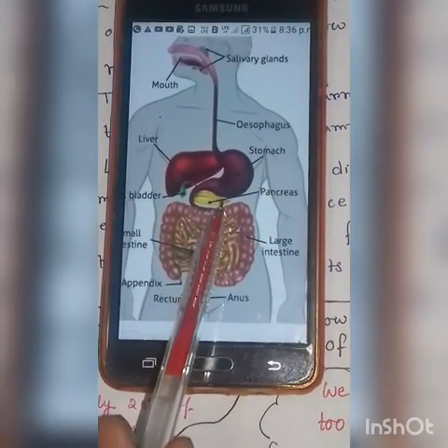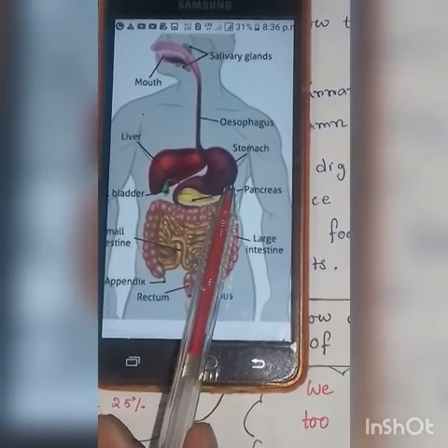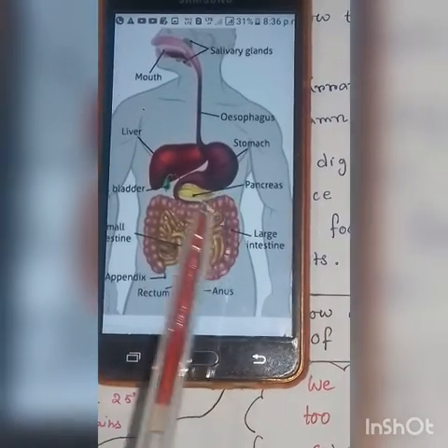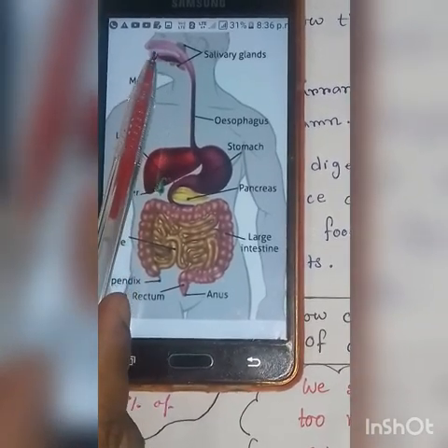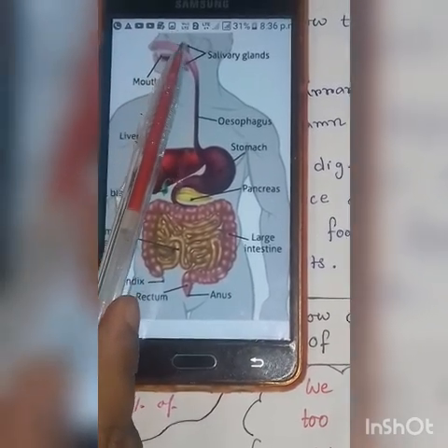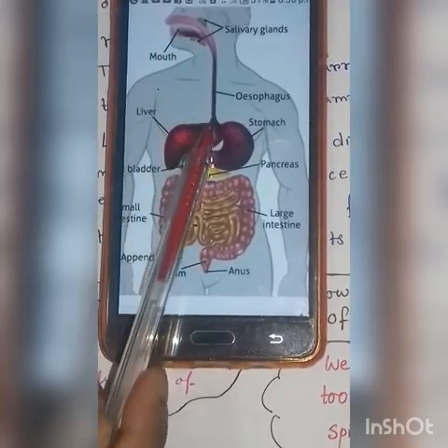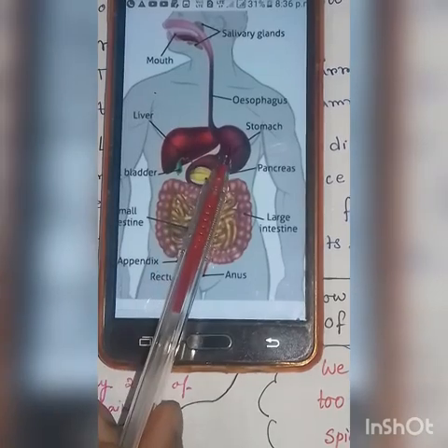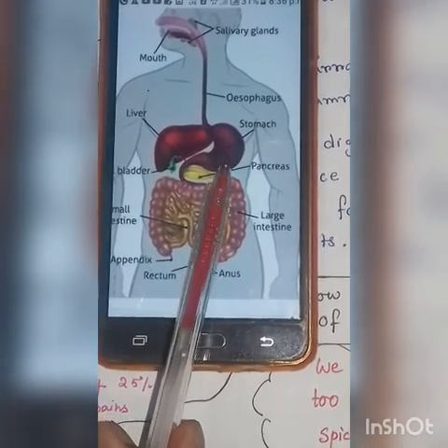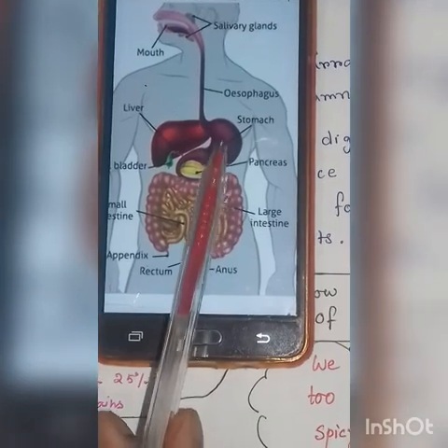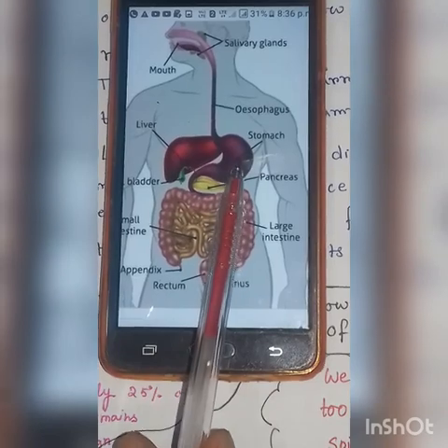Next, stomach. Stomach is another important internal organ. It helps us to digest our food. Our digestion begins in the mouth when we chew food. The food gets mixed with the saliva. Then we swallow the food. Then food goes through this pipe. This is called food pipe and it enters into the stomach. Here food is mixed with different types of digestive juices. Then it breaks and converts into a smooth paste.